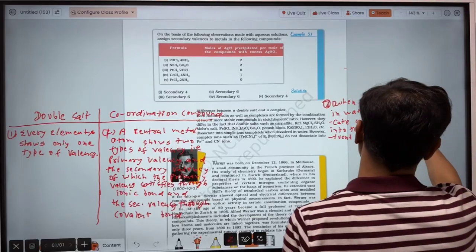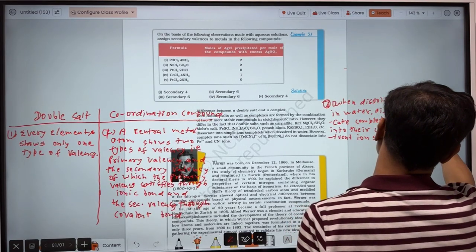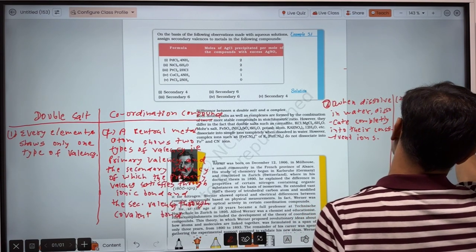And in case of coordination compound, it does not dissociate.